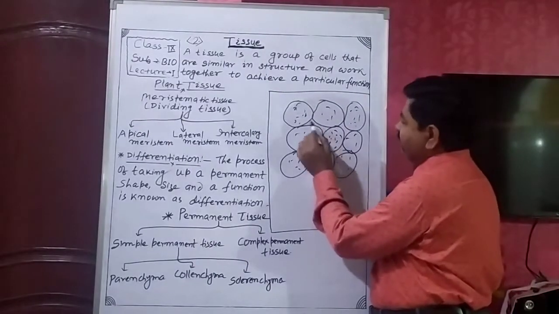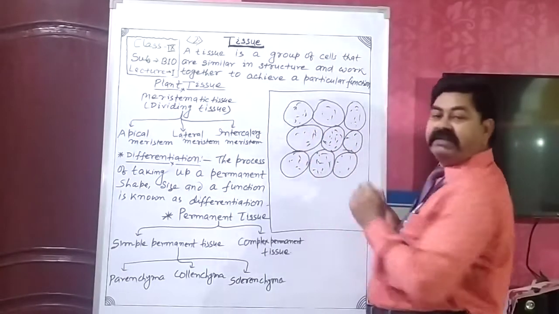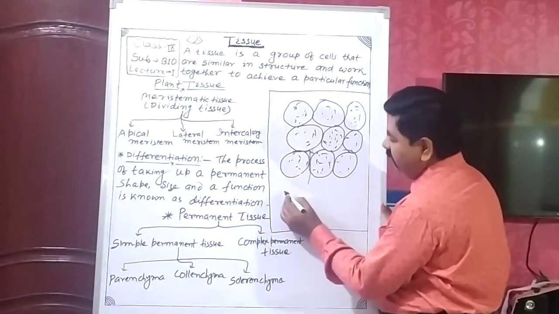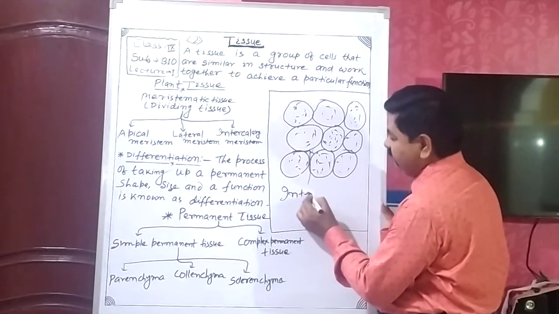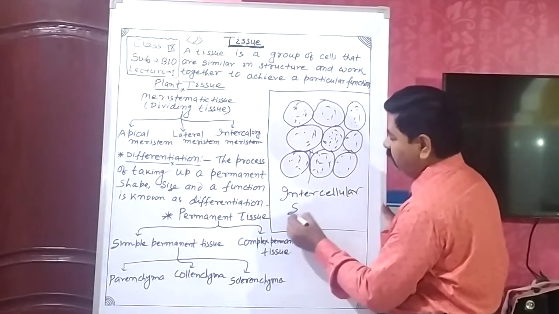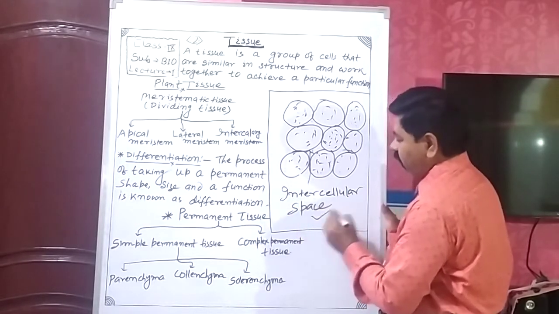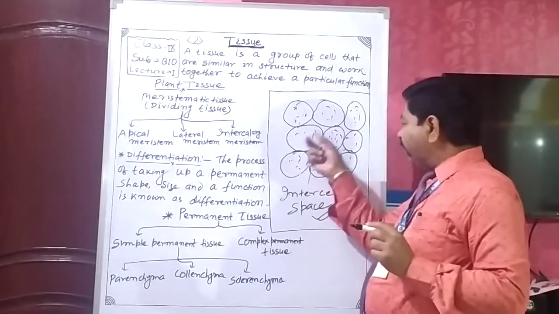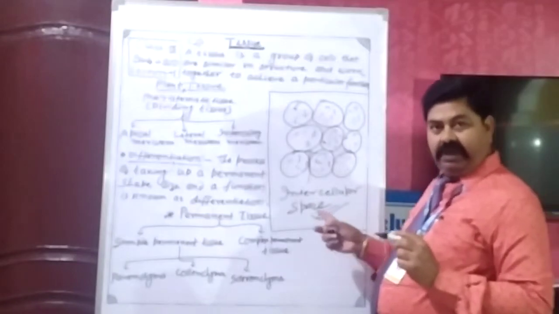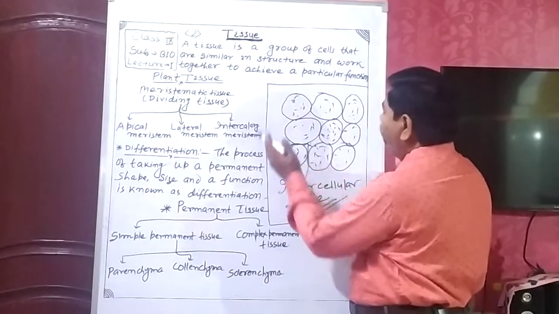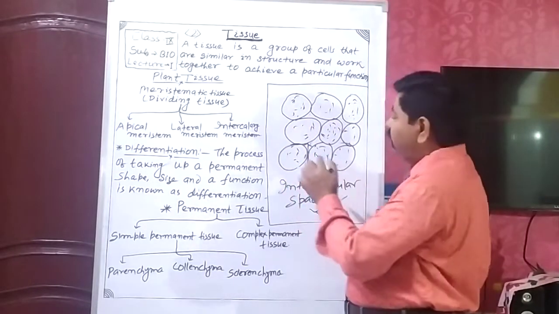This space is known as intercellular space. A space between two adjacent cells is known as intercellular space. It is due to the loose packing of this tissue.